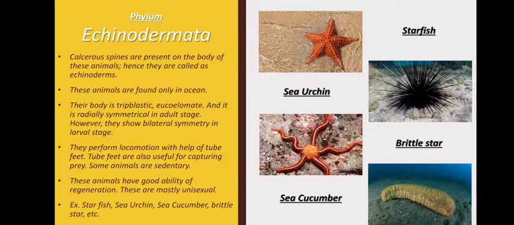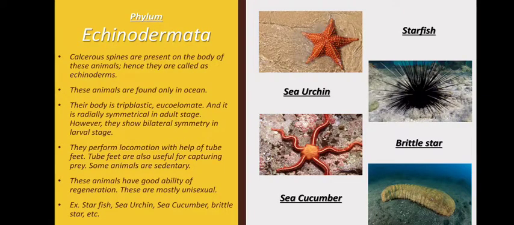Moving on to the next phylum, that is phylum Echinodermata. Their body has the presence of calcareous spines. That is why they are called echinoderms, because they have a spiny body. These animals are only found in the ocean.